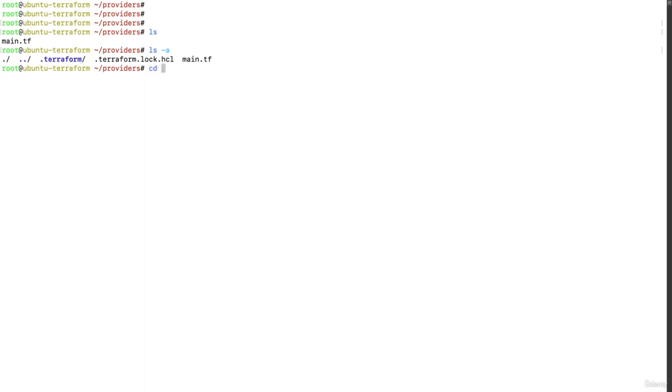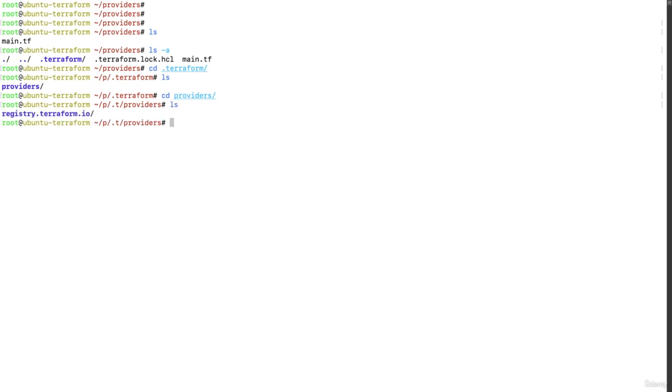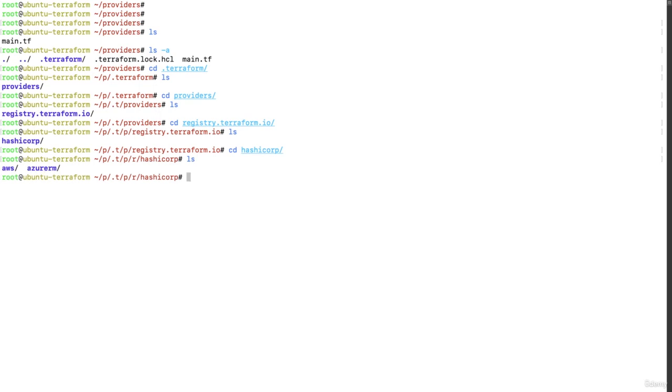If you go to this directory .terraform, put ls, you can see over here we have the providers. We will go to the providers, put ls. We are getting the registry.terraform.io directory. Let's go to this directory, put ls, which has the HashiCorp. Let's go to the HashiCorp, put ls. We are getting the two providers, AWS and AzureRM.